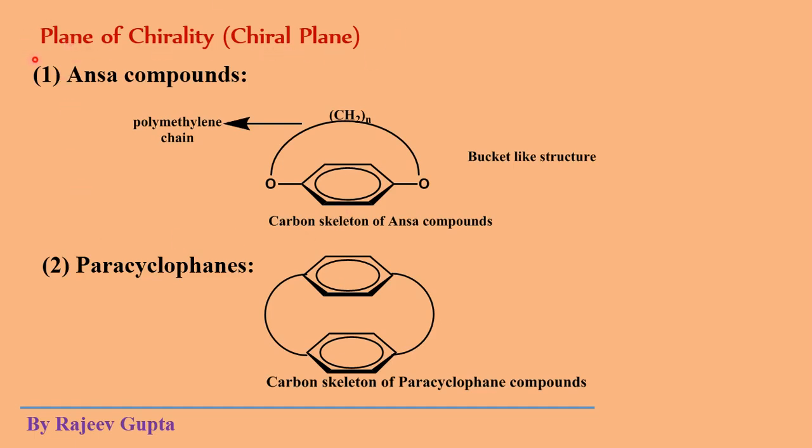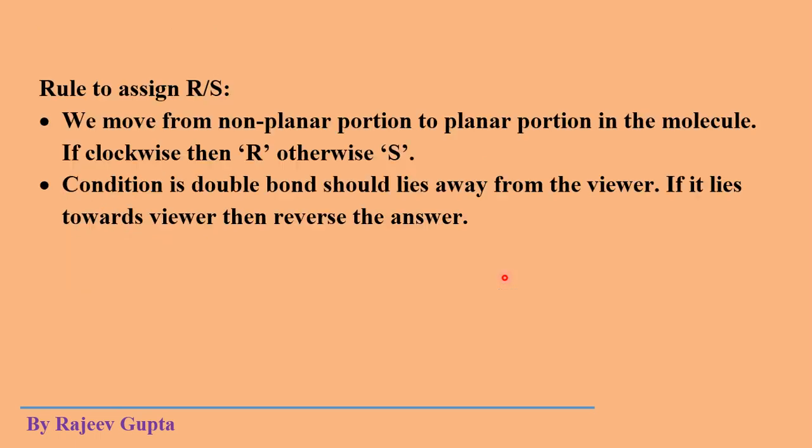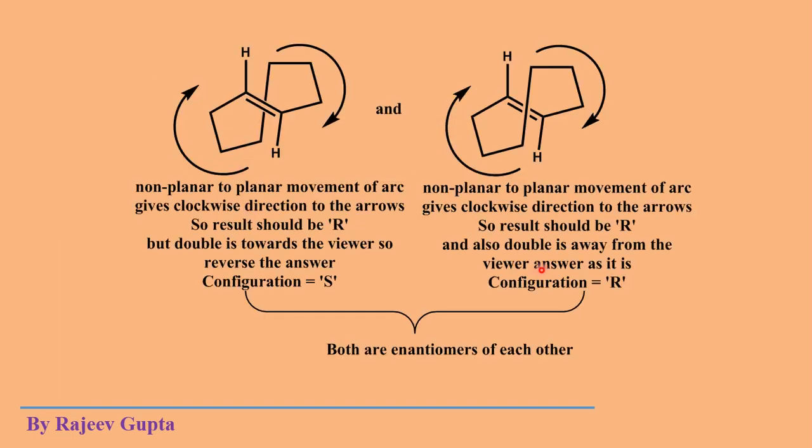Then we have seen a topic on chiral plane, where we read about ANSA compounds, trans-cyclooctane, paracyclophanes, and RS configuration of trans-cyclooctane, where we see these rules. Please just revise how to assign RS configuration to trans-cyclooctane, which has a chiral plane.